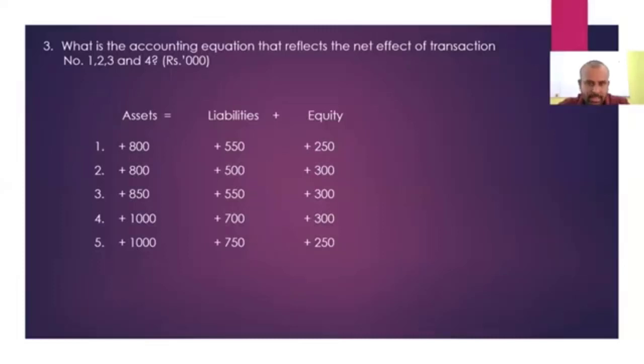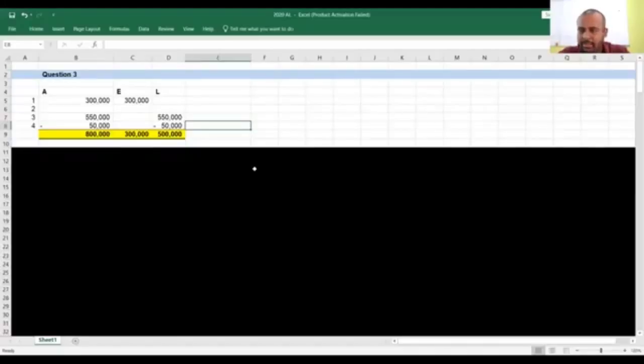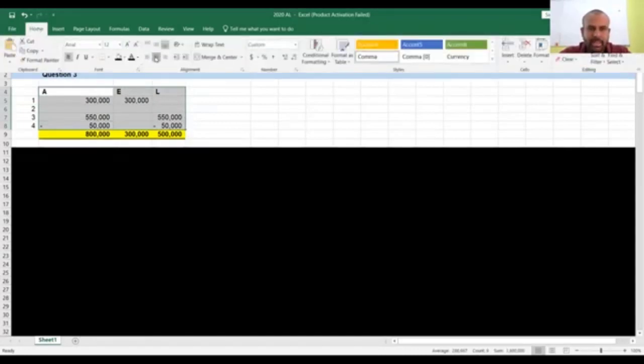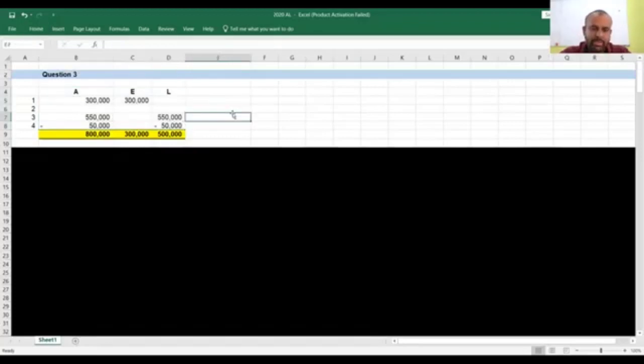We are moving into the answer. We'll see how we identify the effect on the accounting equation. The first transaction: the owner invested capital of 300,000. When the owner invests capital, what is the basic accounting equation? Assets equal equity plus liability. Assets increase by rupees 300,000 and equity increases by rupees 300,000.